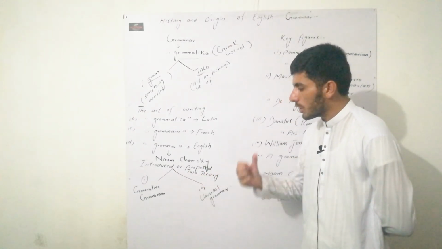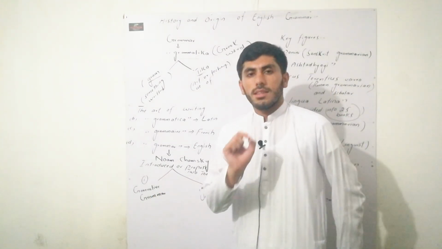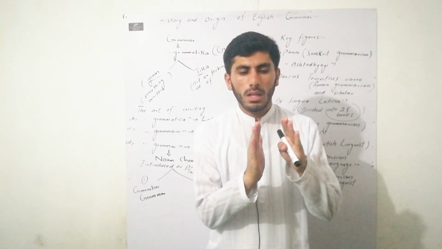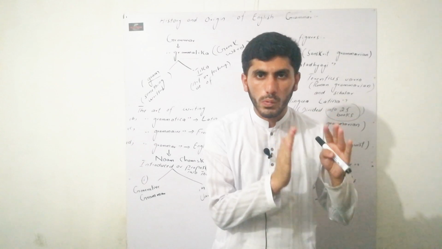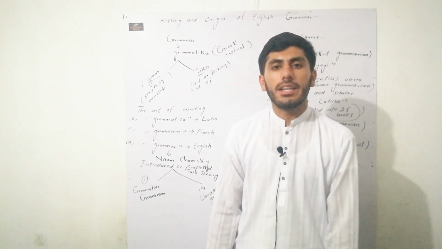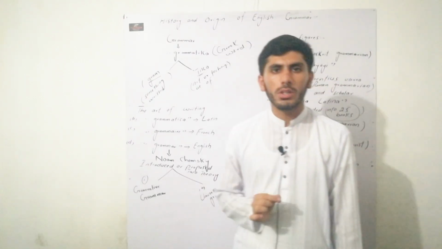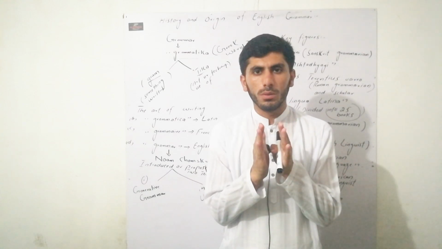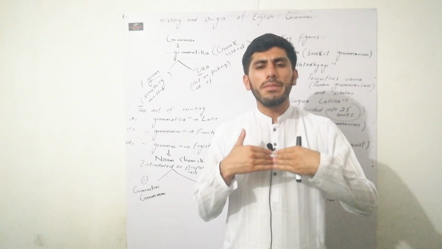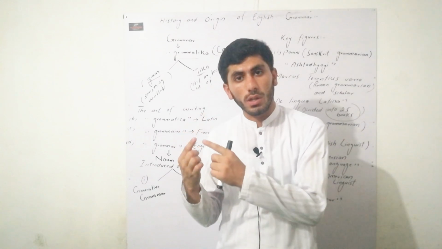Theory of generative grammar: this theory tells us that when we follow a small or finite set of rules to produce infinite phrases or sentences, that's called the theory of generative grammar. In simple words, if we follow a finite set of rules, we can make many phrases and many sentences because of that finite set of rules.